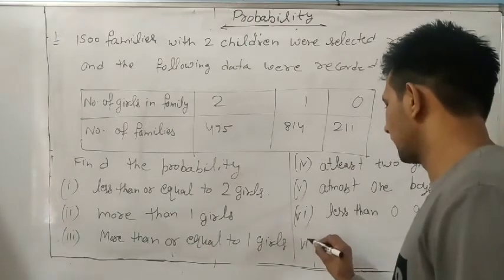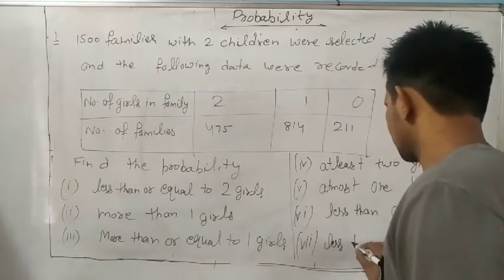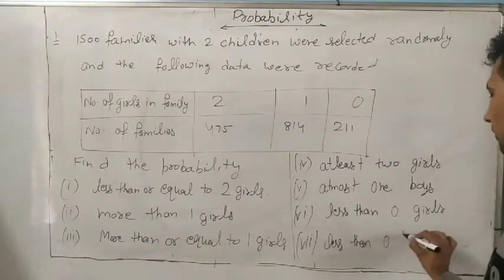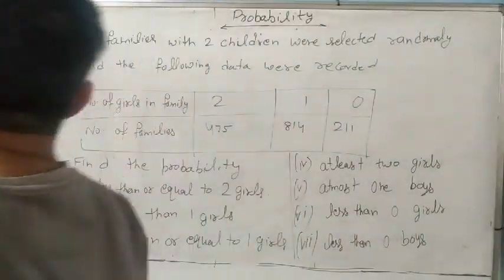Next, 7th is less than 0 boys. So you have to find all these probabilities.